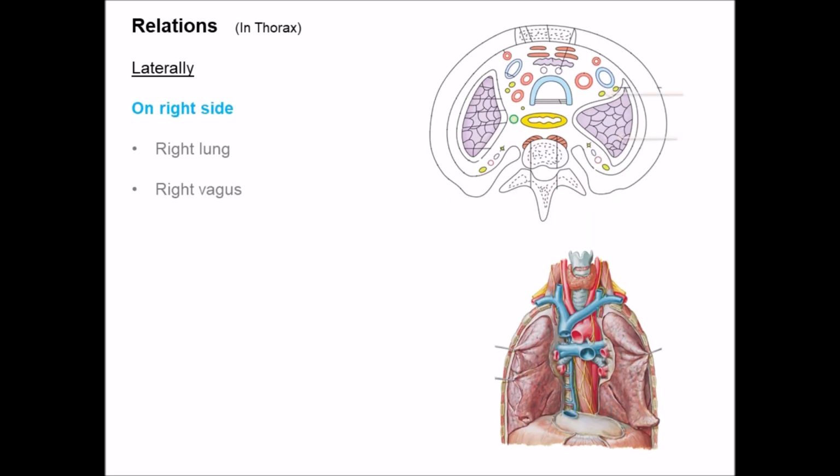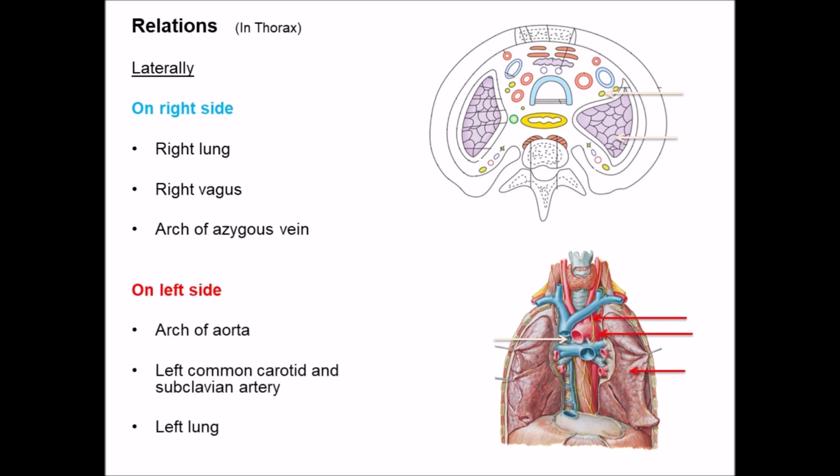On the right side, this trachea is related to the mediastinal surface of right lung, which is covered by the mediastinal pleura, right vagus nerve and the arch of azygos vein, whereas onto the left side it is related to arch of aorta, left common carotid artery and the left lung, which is again covered by mediastinal pleura.